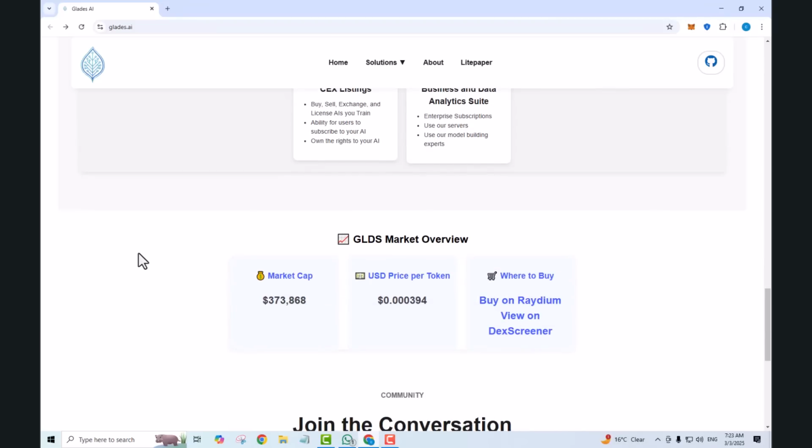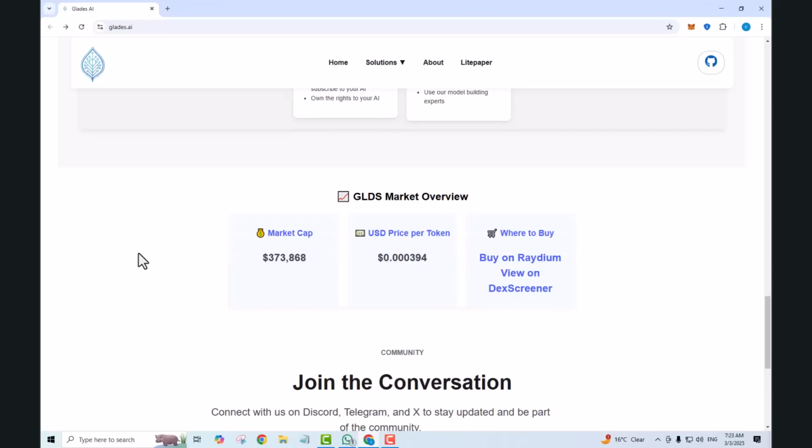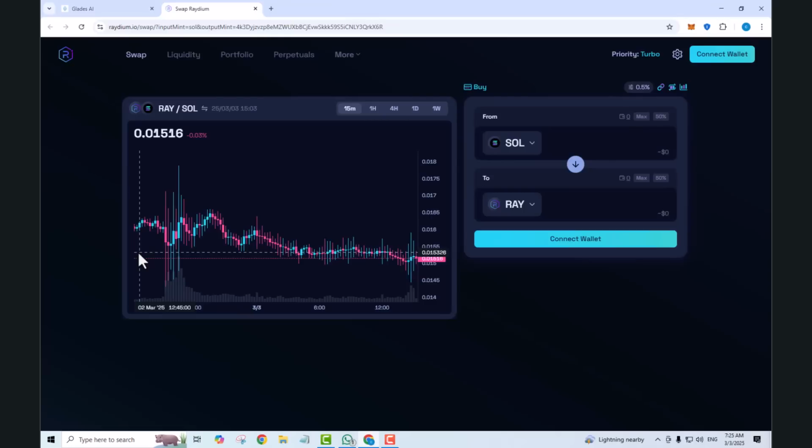So GLD's market overview, in which the market cap is 373,868 USD and the price per token is 0.000394, and buy on Raydium, view on Dex Screener. On Raydium you can easily swap to it.